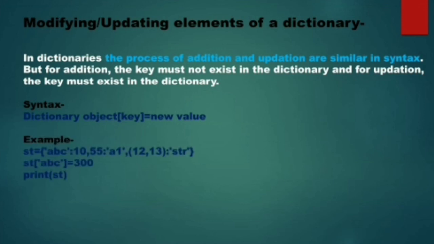See, let's take an example. Here I have written ST ABC, and the ABC key is already existing. Its current value is 10. Now I have written ABC is equal to 300. So now let's see the output. See, the value of ABC is modified to 300. Right?